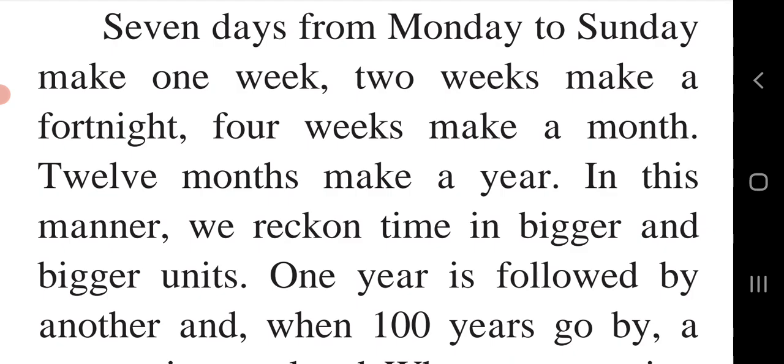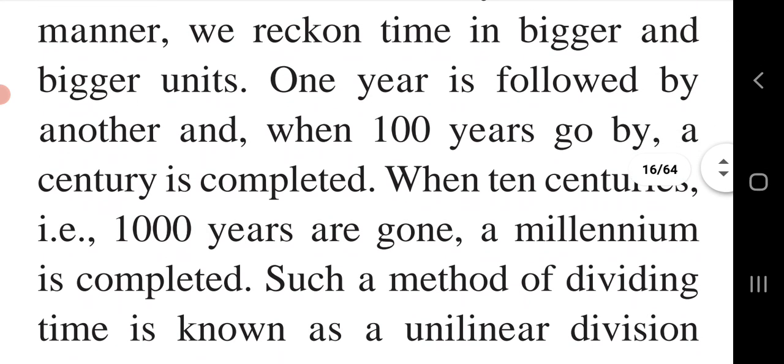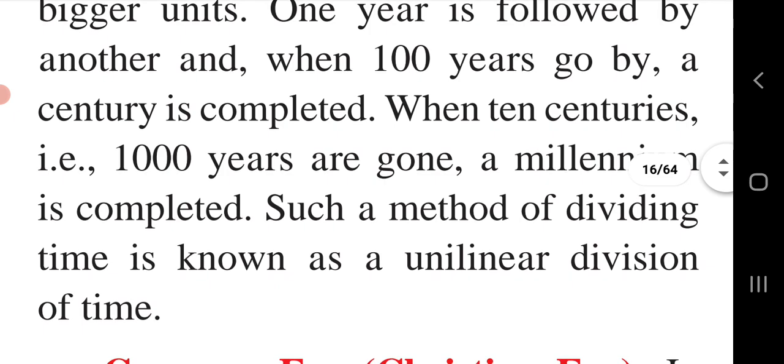1 year is followed by another, and when 100 years go by, a century is completed. When 10 centuries, that is 1000 years, are gone, a millennium is completed. Such a method of dividing time is known as unilinear division of time. Let's see one by one what they are.